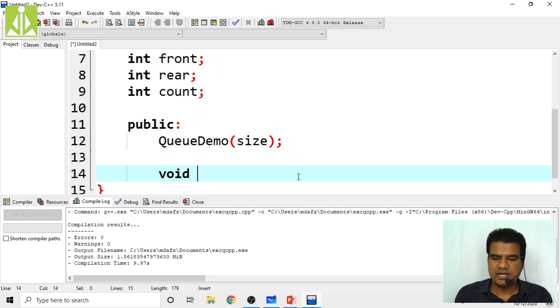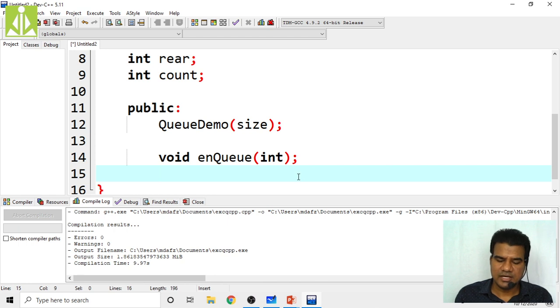So next is the enqueue operation. Enqueue will take an integer type, because we are implementing integer elements. Then dequeue, if you want, you can return. I don't want to return, rather I will print from the function itself.